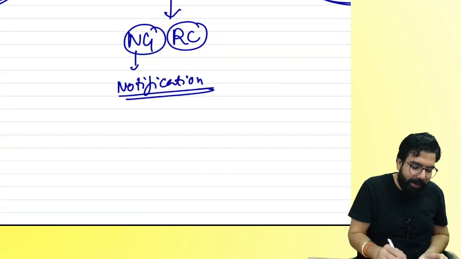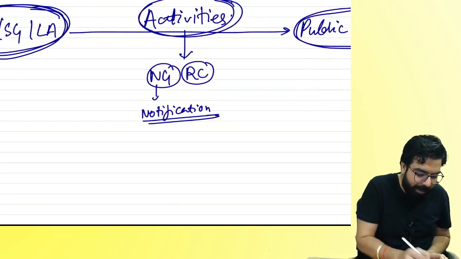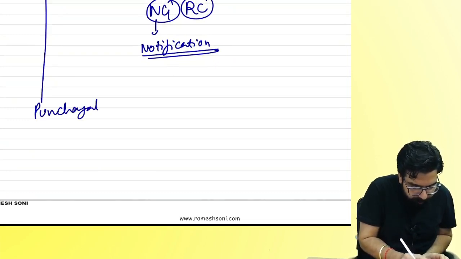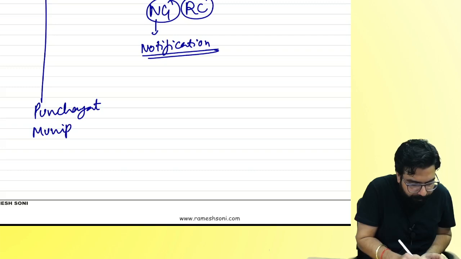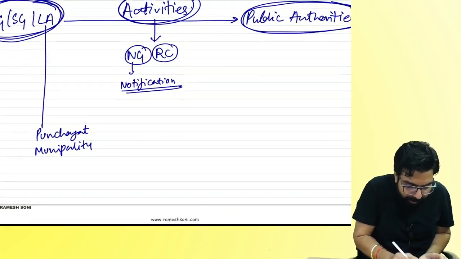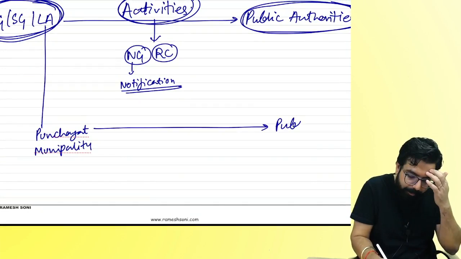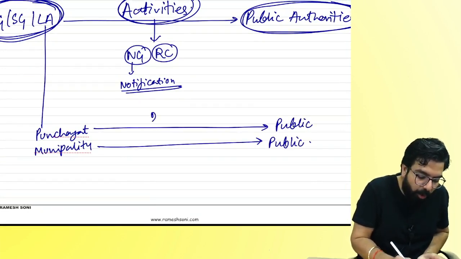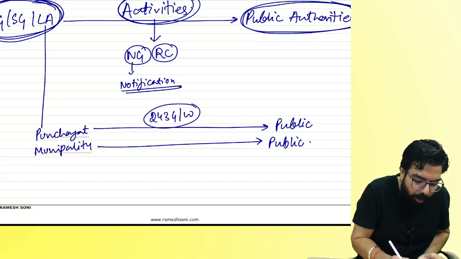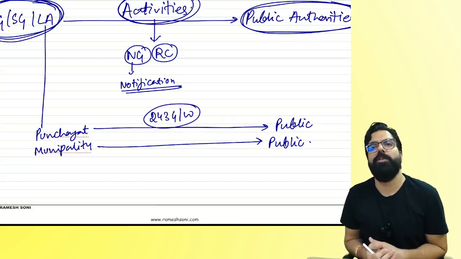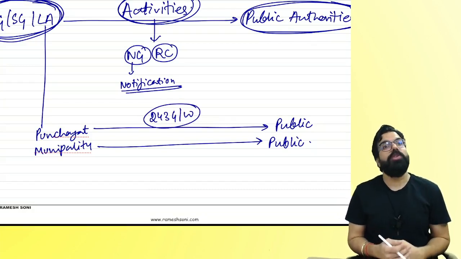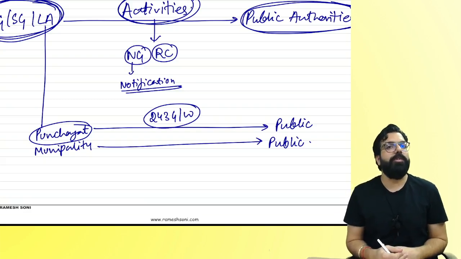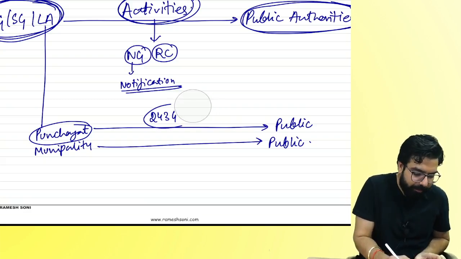If panchayat, or municipality, does an activity for the public, which is told under 243G and W of the Constitution. 243G of the Constitution of India says those things which should be done by the panchayat. 243G is for whom?